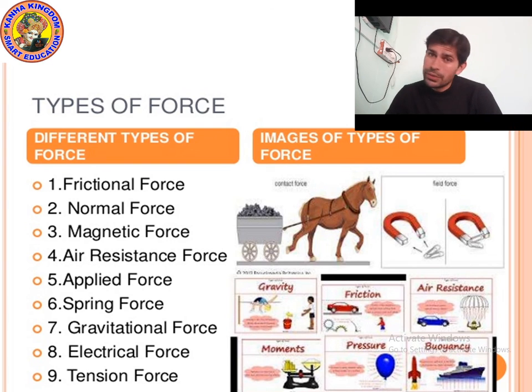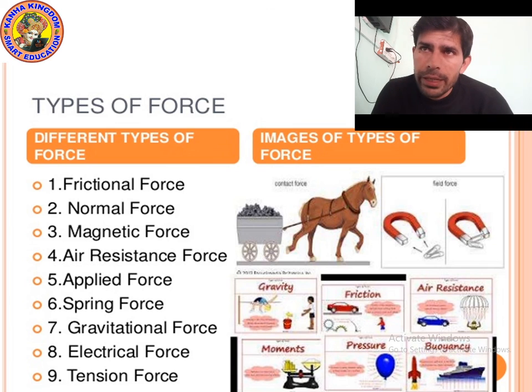Frictional force is also known as friction. Normal force is applied at 90 degrees, perpendicular. Whenever the gravitational force is applied, normal force is also applied. Magnetic force is applied by a magnet. Air resistance force resists the air. Spring force is applied by a spring. Gravitational force is applied by the gravity of the earth. Electrical force is applied by charges, electricity, and tension force is due to tension. Mechanical force is force applied by machines. Buoyant force is applied by water. So these are the different types of force.